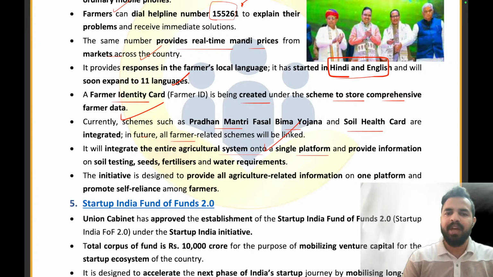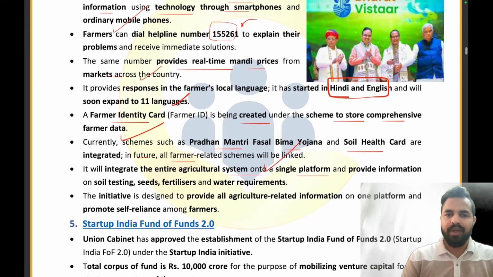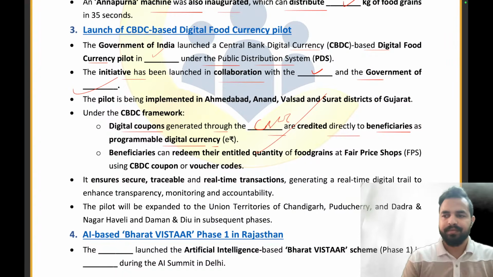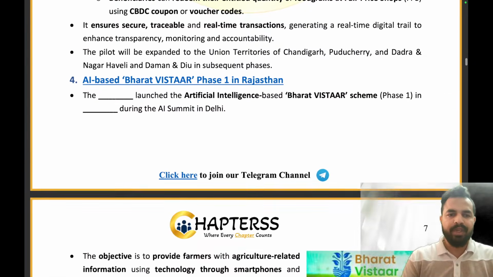So, this is the Pradhan Mantri Fasal Bima Yojana and Soil Health Card are the name of the two schemes which are integrated right now. So, let's try to answer the questions. Are you guys ready for this? So let's move on to the first part.